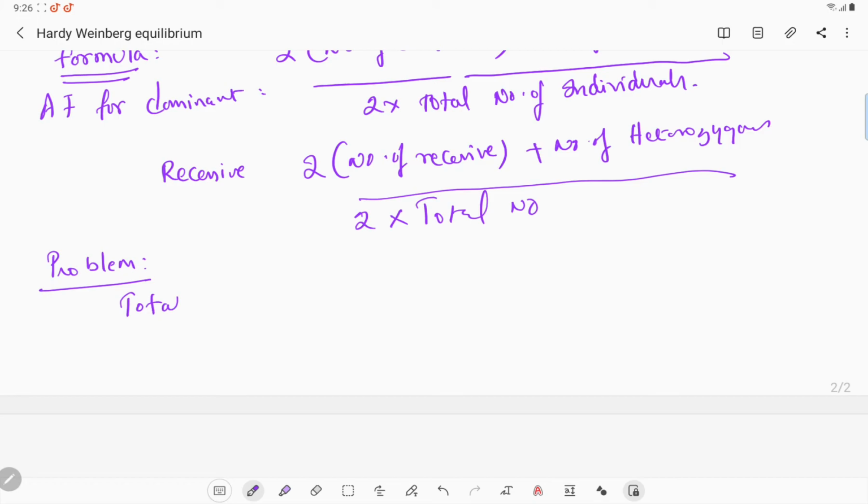Total number of individuals in a given population equal to 1600. In that, number of recessive individuals equal to 256.